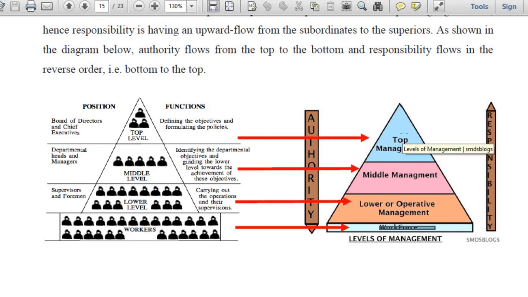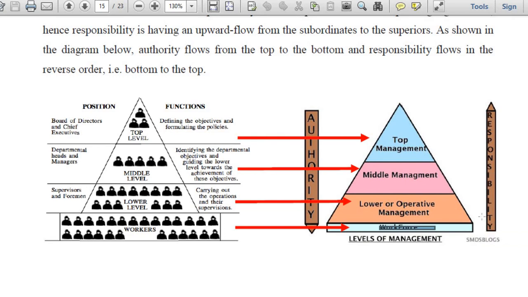Top level can give authority to the lower. Without getting permission from the top level, I cannot take any authority. Tomorrow I cannot say, no, your school will be closed for another 3 months. That I cannot say. Unless the authority says, we have to follow. That means lower level people cannot take a decision unless it is permitted by the top level. And responsibility, I am responsible to my boss, like that.